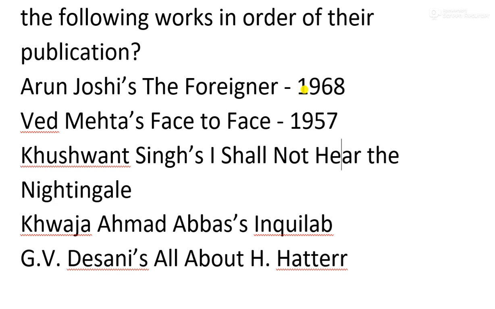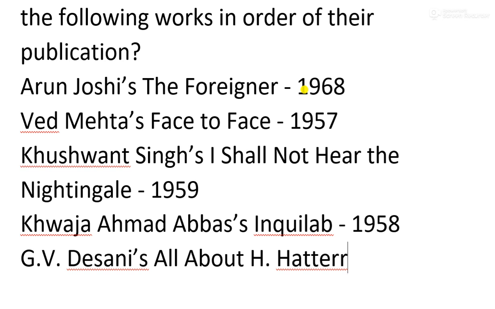Khushwant Singh's I Shall Not Hear the Nightingale. The work we have just noted down in the list. That was published in the year 1959 or so. And Khwaja Ahmad Abbas's Inqilab, that was also published around the year 1957 or 58.